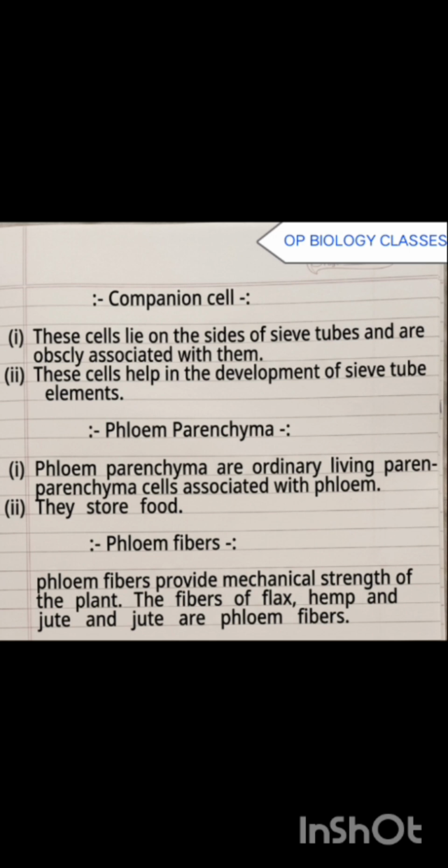Phloem parenchyma: these are ordinary living parenchyma cells associated with the phloem, and they store food. Phloem fiber provides mechanical strength to the plant. The fibers of flax, hemp, and jute are phloem fibers.